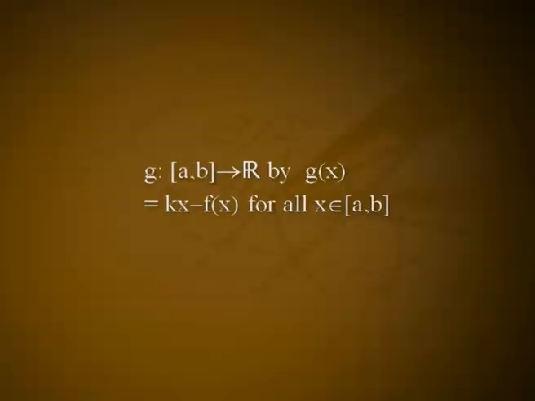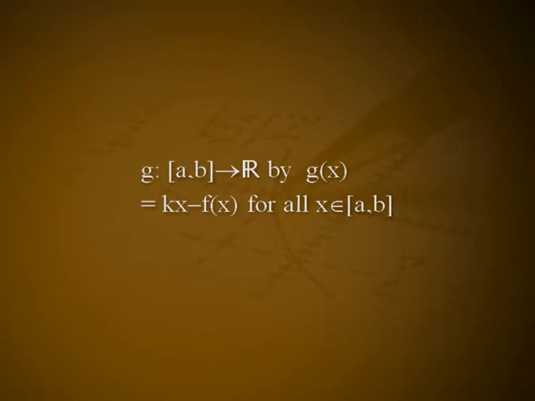Proof. Suppose that f'(a) < k < f'(b). Define a new function g from [a, b] to R by g(x) = kx − f(x) for all x in [a, b]. Since f is differentiable, it is continuous, and so the function g is continuous on the closed and bounded interval [a, b]. Thus, g attains a maximum value on [a, b].